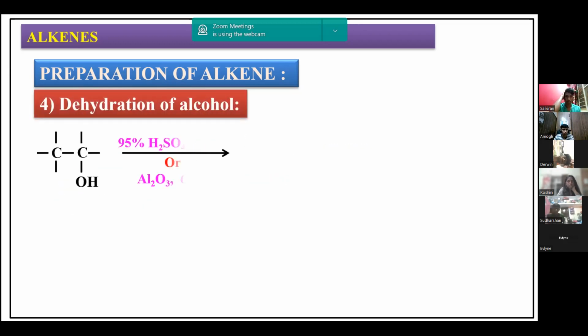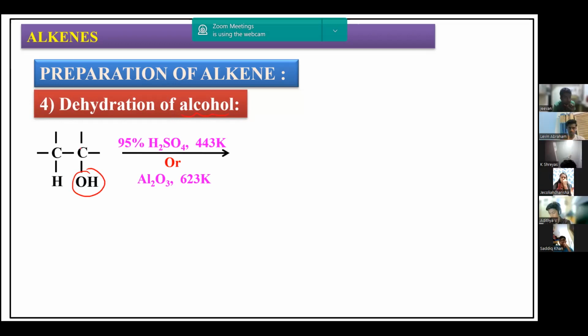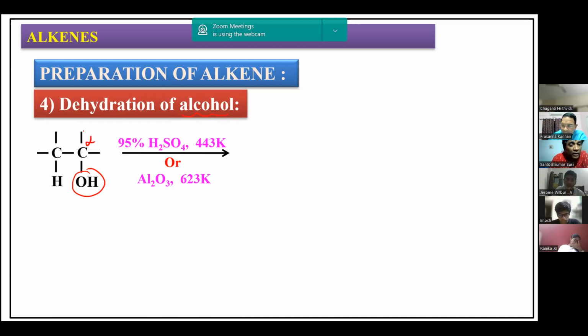Dehydration is another method of preparing alkenes. Dehydration, in the sense, from alcohol. So the OH group must be there, and if we have a hydrogen attached to the beta carbon atom (this is alpha now, and this is beta), you can remove this hydrogen, these two will combine, and you can remove the whole thing as water. Therefore, we call it dehydration, the removal of water.